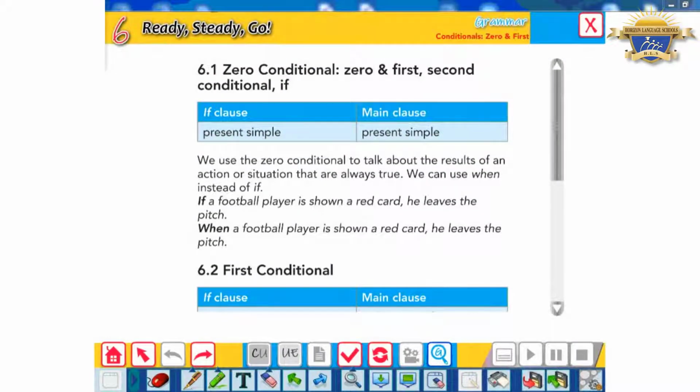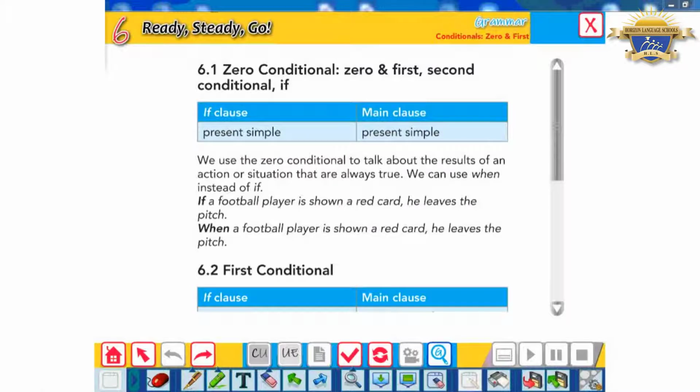I hope you're fine. Today is our third session of the Freshman course entitled The Conditionals. As you know, we have four types of conditionals: zero, first, second, and third. So let's start with the first one, which is the zero conditional.